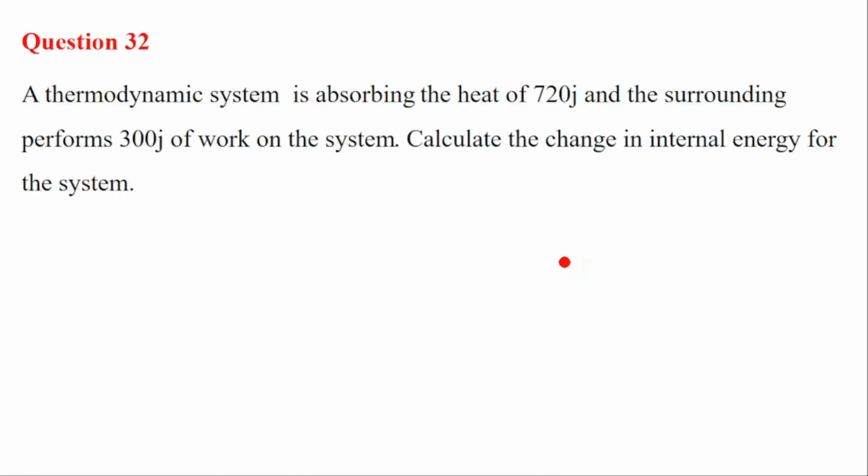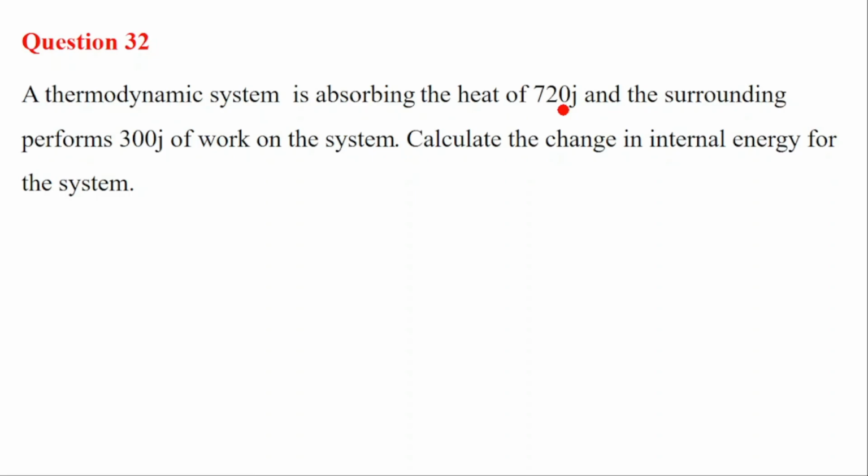Let's go to question 32. Question 32 is saying a thermodynamic system is absorbing heat of 720 joules. We have 720 joules, and it is the thermodynamic system which is absorbing the heat. That means this one will be positive. Q will be positive because the heat is absorbed.